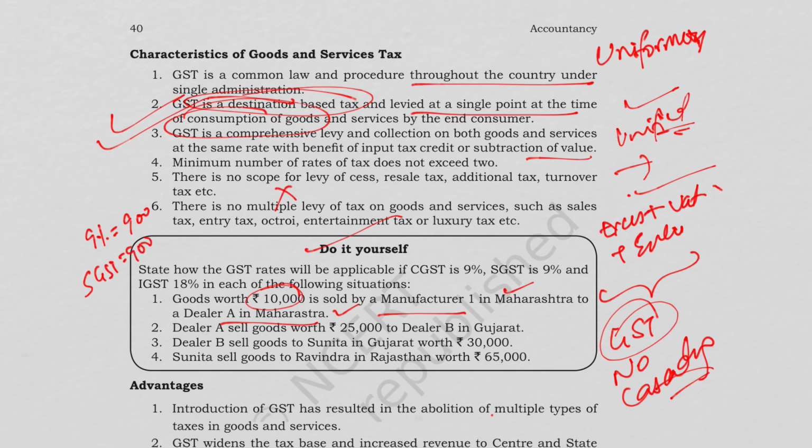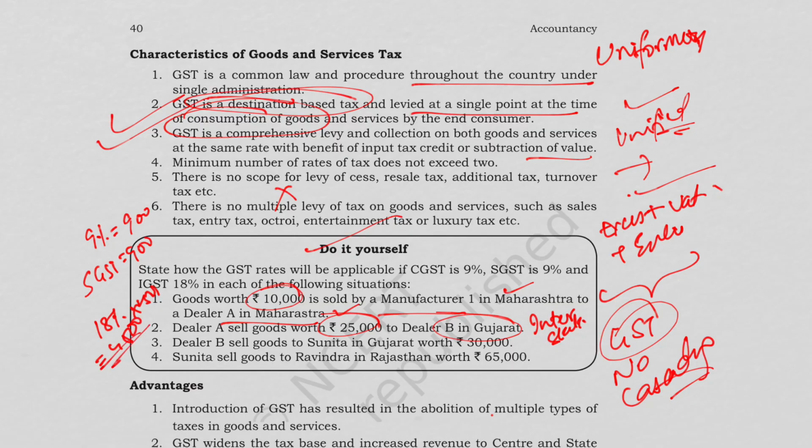Second, we have dealer A sells goods worth rupees 25,000 to dealer B in Gujarat. Okay, so dealer A of Maharashtra is selling to dealer B in Gujarat. So this is basically across the states, so interstate. So straight away IGST will apply, 18% of rupees 25,000 equal to 4,500.